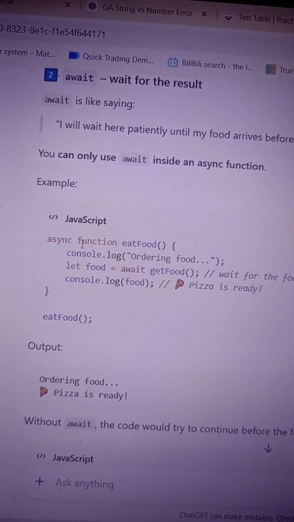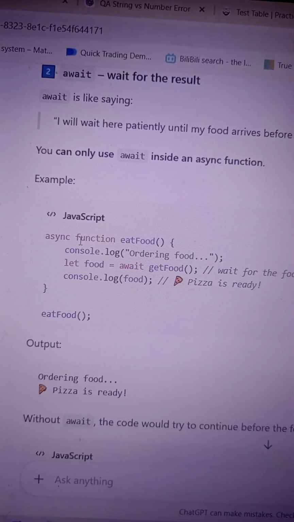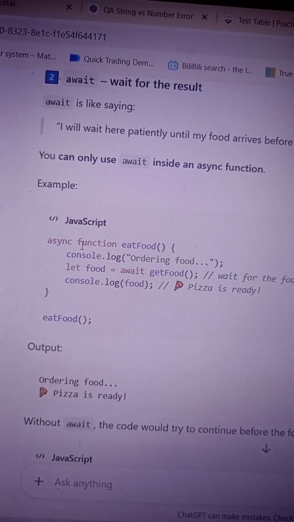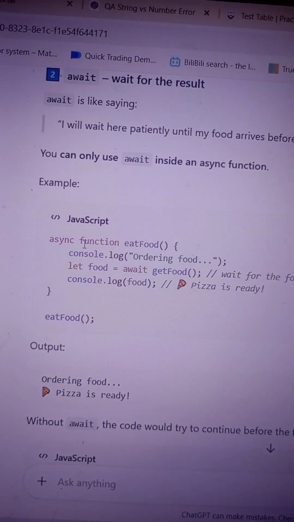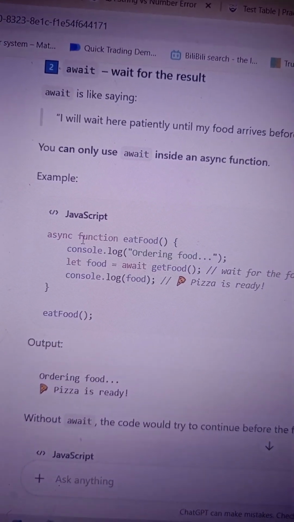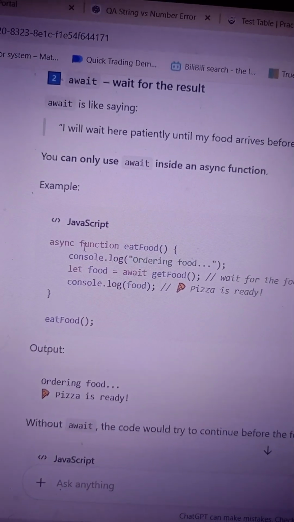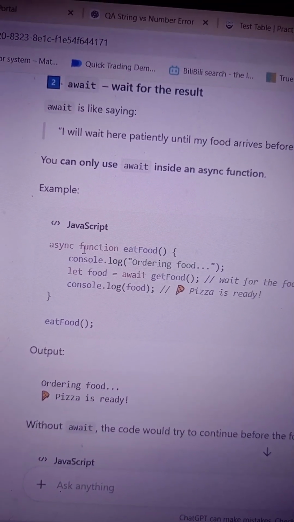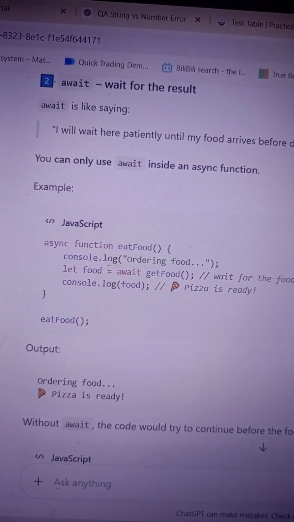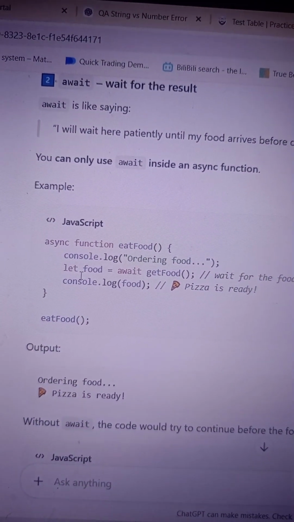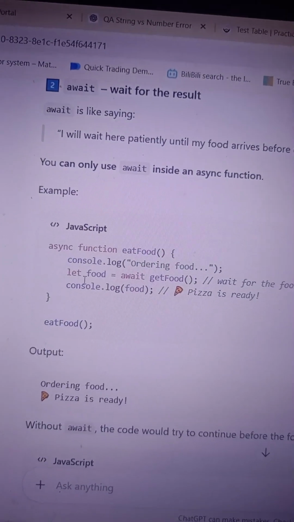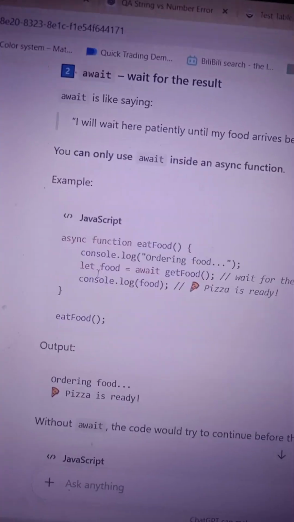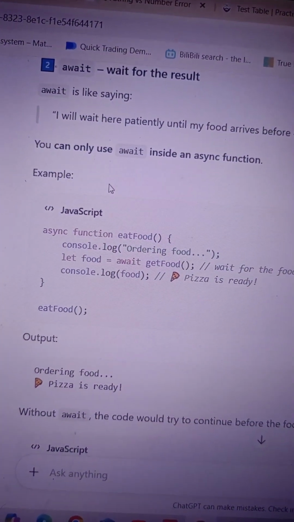You just ordered food, but it will take time. The chef is making the food, but it will always come with a promise. It will return a promise like your pizza is going to be ready in this time, but the pizza will come later on. So await means I'm going to wait for that pizza and pause every task until then.